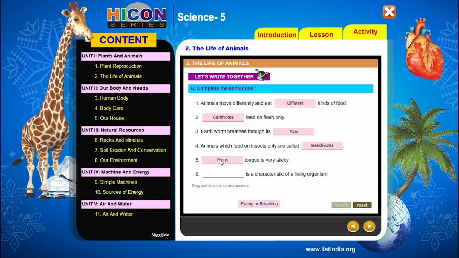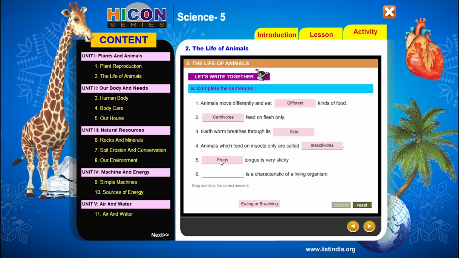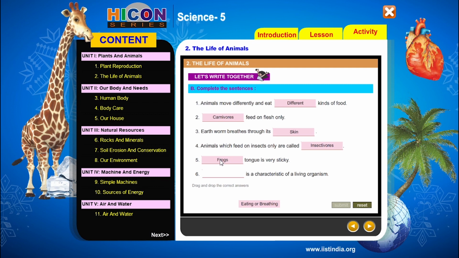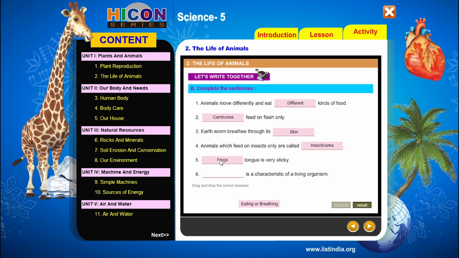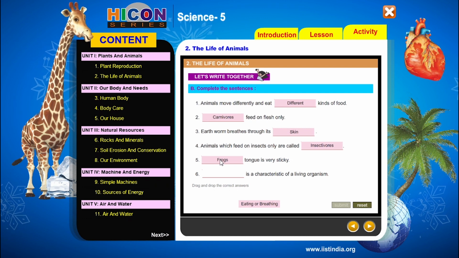So frog's tongue is very sticky. So children, the frog catches its prey with the help of its sticky tongue. That means it moves out its tongue towards the prey and the prey will stick to its tongue and it will quickly pull its tongue into its mouth and swallow the insect. So in this way, the frogs will catch their prey. So their tongue is very helpful in catching the prey.